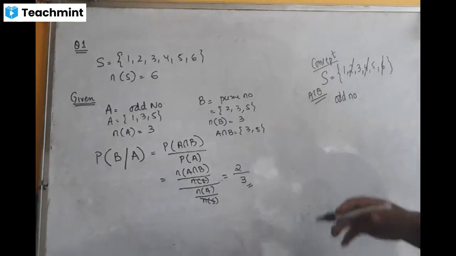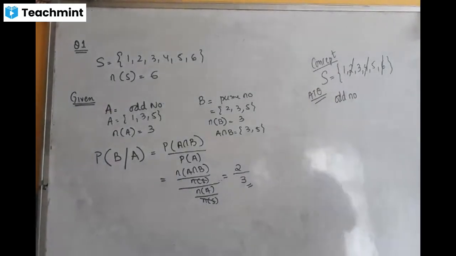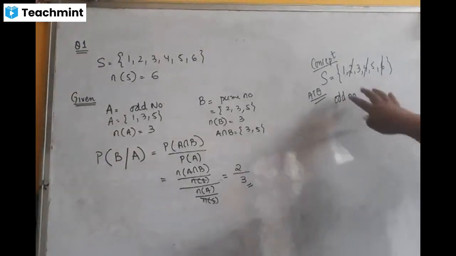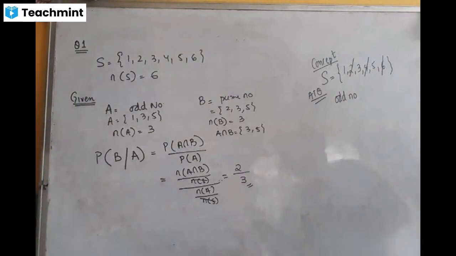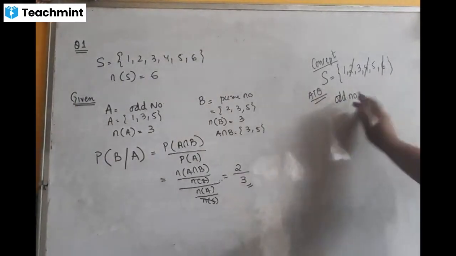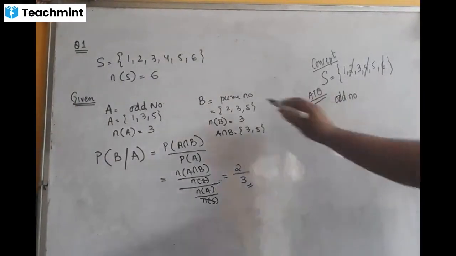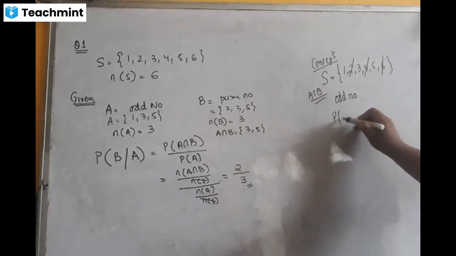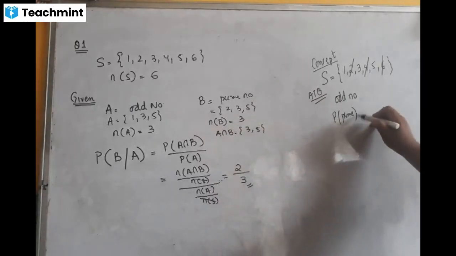So what is happening in conditional probability is that the sample space gets reduced. Now in your hand you got only these three numbers, because it is already said that you get only odd numbers. Now from these three numbers, I need a prime number.